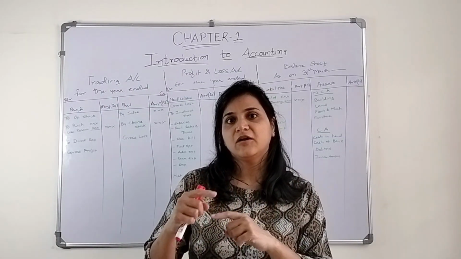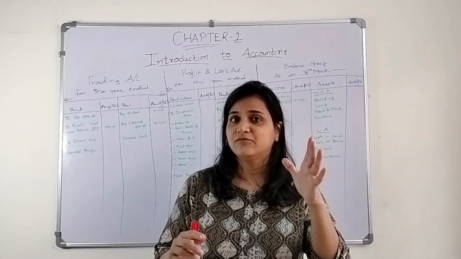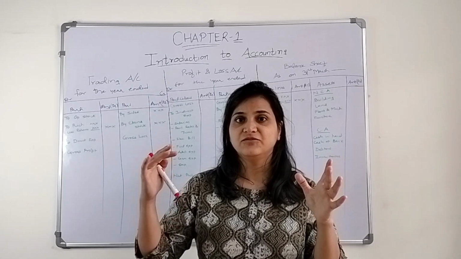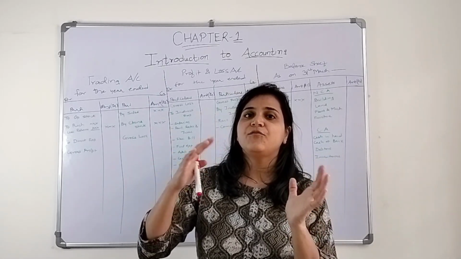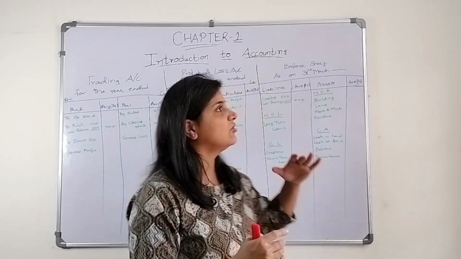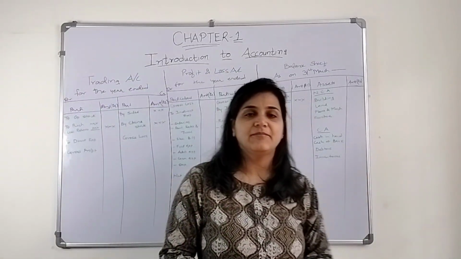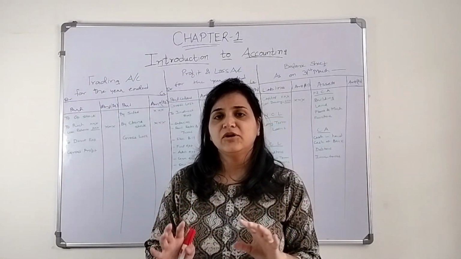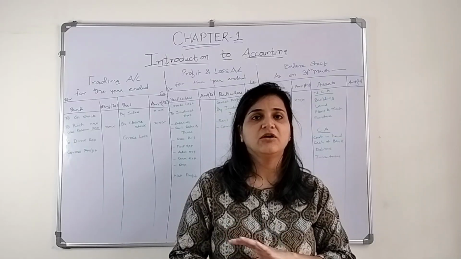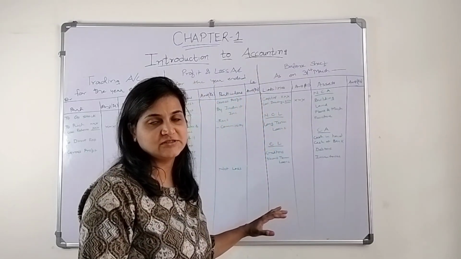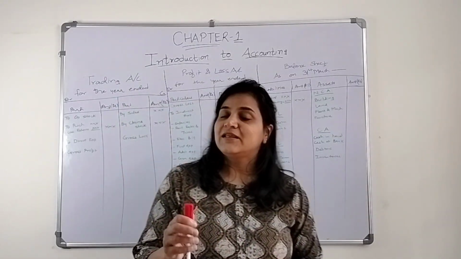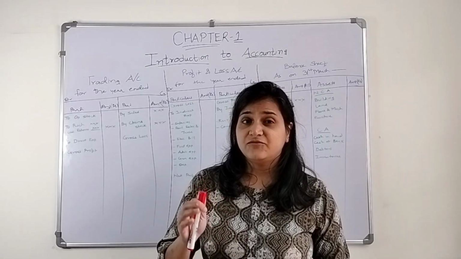When we say the accounting process, it starts with identification of transactions. We record those transactions, and where does it end? In the preparation of financial statements, trading account, profit and loss account, and balance sheet. And whatever terminologies I am going to teach you now are based on these financial statements. Okay, so let's start the first terminology.